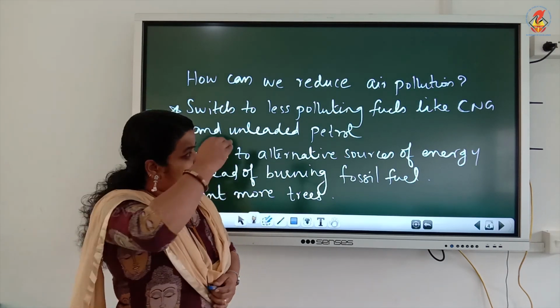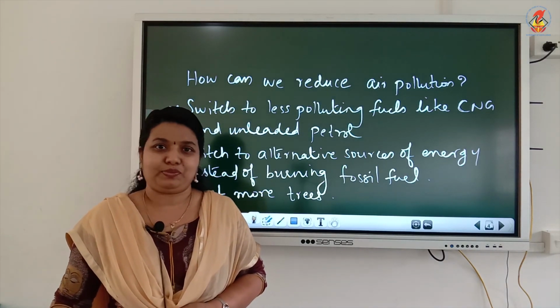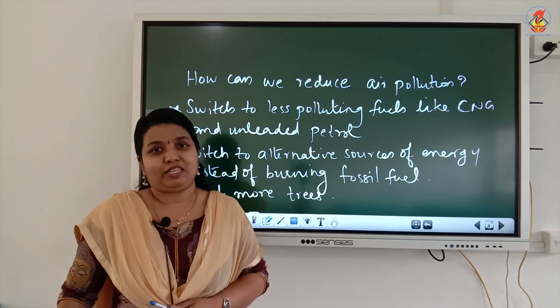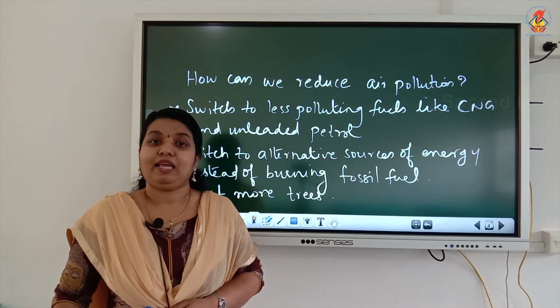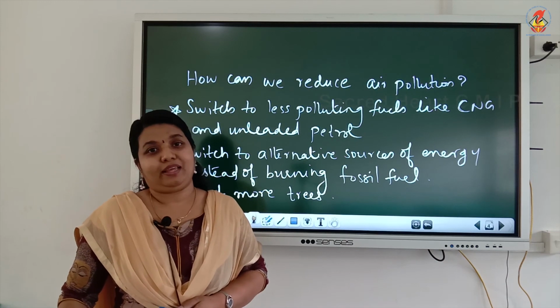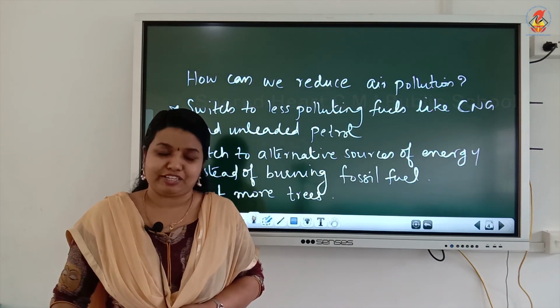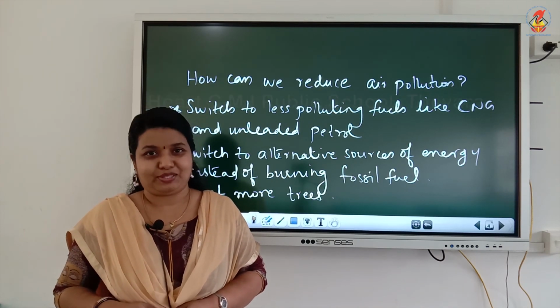So, these are the three ways in which air pollution can be reduced. Switch to less polluting fuels like CNG and unleaded petrol. Then instead of burning fossil fuels, we can make use of alternative sources of energy like wind energy, solar energy and hydropower. Then planting of more trees should be encouraged so that the air is made fresh by absorbing excess carbon dioxide. That's all. Thank you, children.